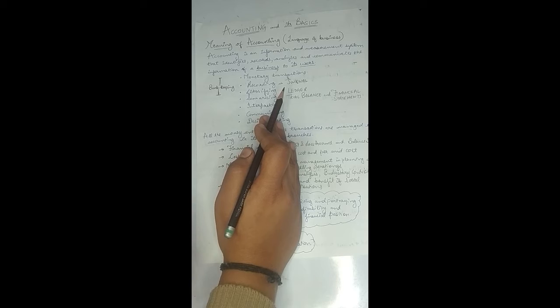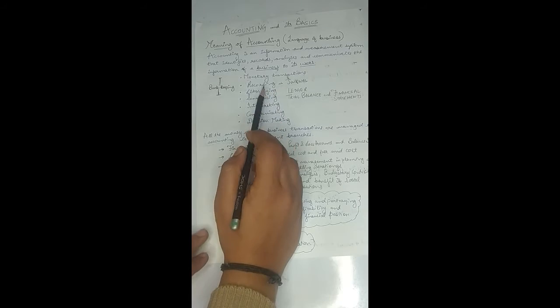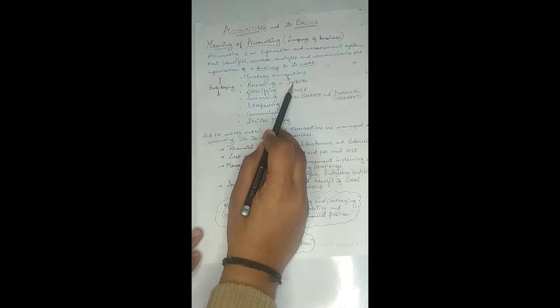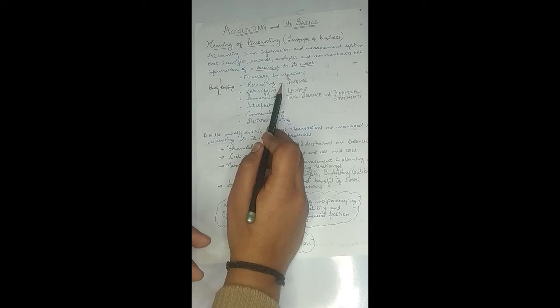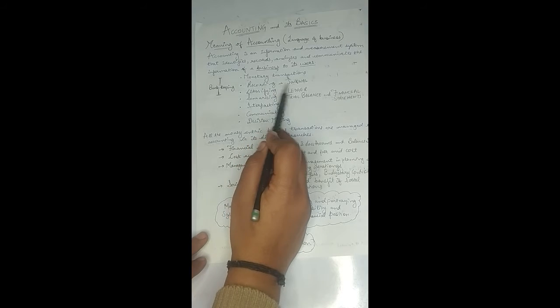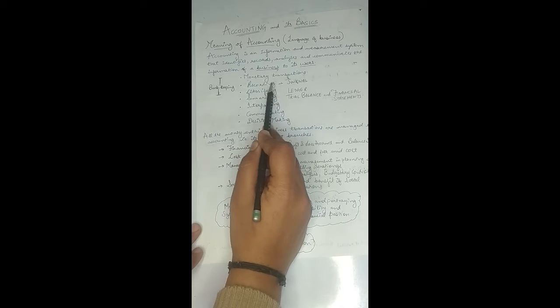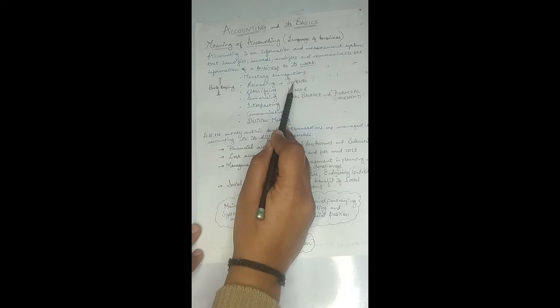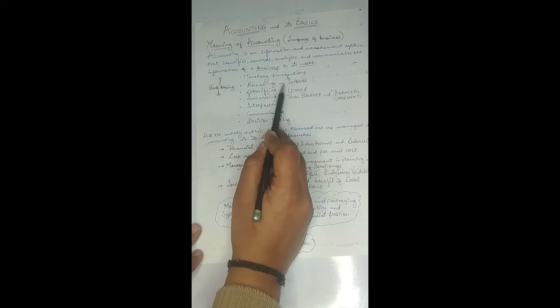Suppose that we are making transactions about customers, that will also be recorded in the journal. Transactions about investors, government, cash transactions, your purchase and sale transactions, everything will be recorded in this journal. All the monetary transactions will be recorded in the journal.